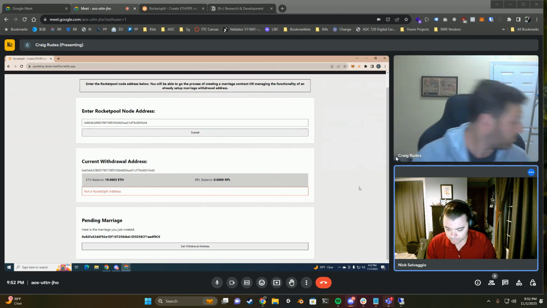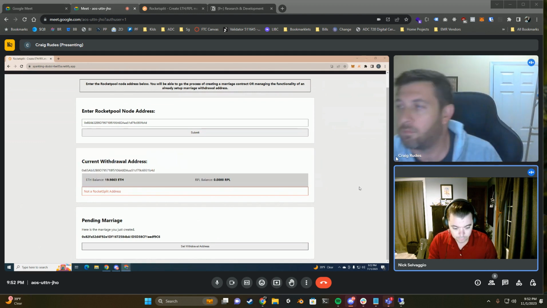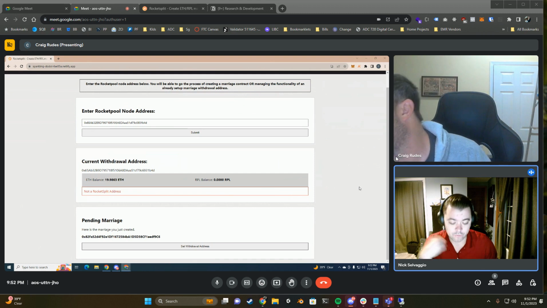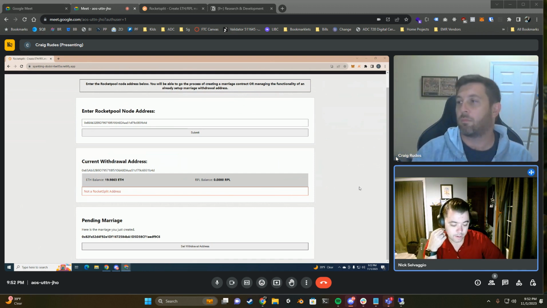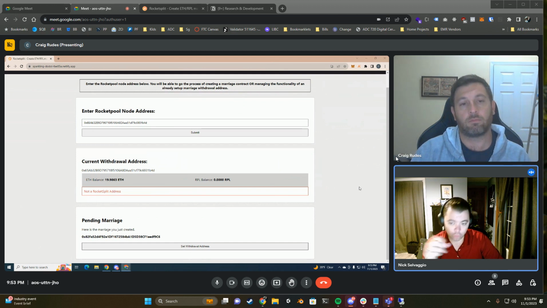This is in the pending marriage, the marriage list item, address, and we're calling directly into the Rocketpool storage contract, and we're calling the set withdrawal address function right on that, which me as the RPL owner has no rights to call. So really, at this point, in this workflow, that address needs to be shared with the node operator, and the node operator can then change the withdrawal address to this address.